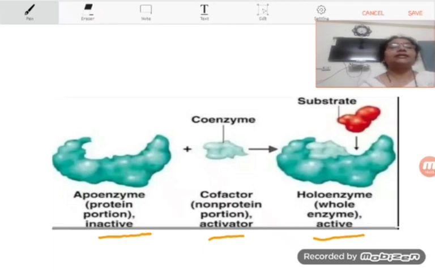Students, the apoenzyme is actually inactive. The activator is the cofactor, and when the holoenzyme is formed by the combination of apoenzyme and cofactor, it becomes active to work on a specific substrate.